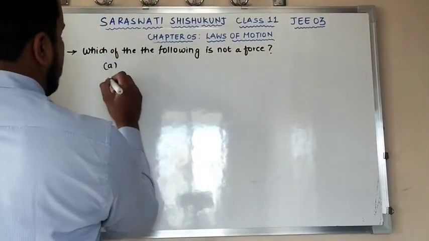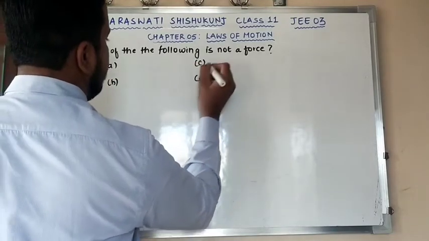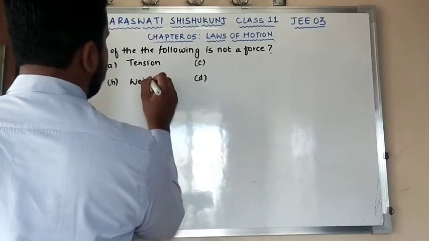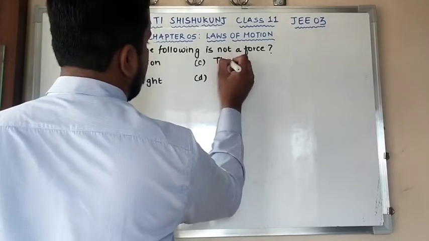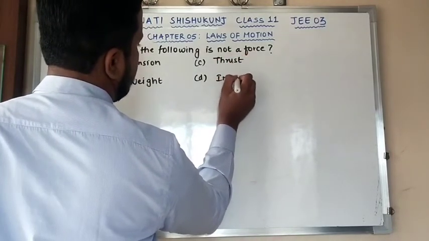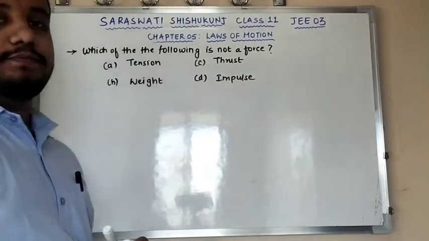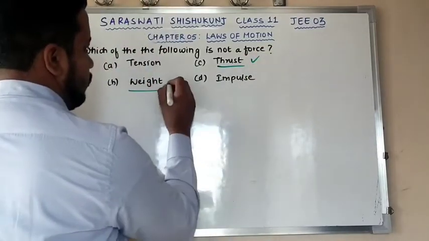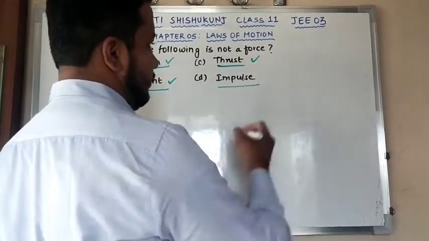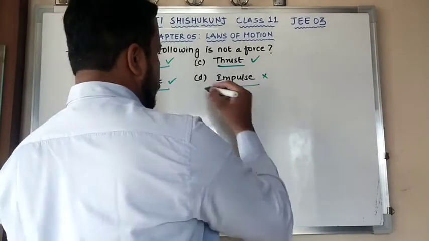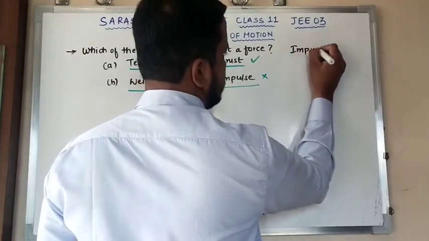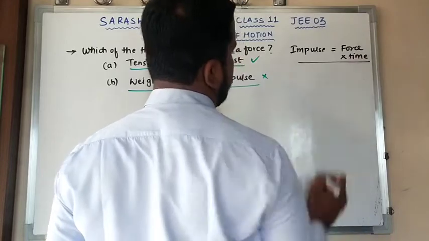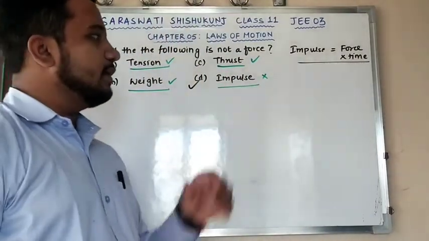So there are 4 options they will provide to you. A, B, C, D. I will take A as tension, B as weight, C I can take thrust, and D I can take impulse. Out of these 4, which is not a force? Now remember, thrust is nothing but again force, and weight is a force, tension is a force, so impulse is not a force. So the correct option you can say is impulse, because impulse is nothing but force into time. This is not a force. Clear? So impulse is the correct option over here.